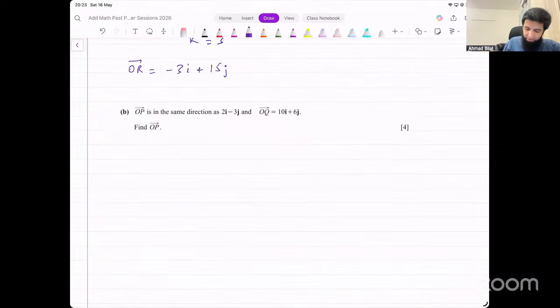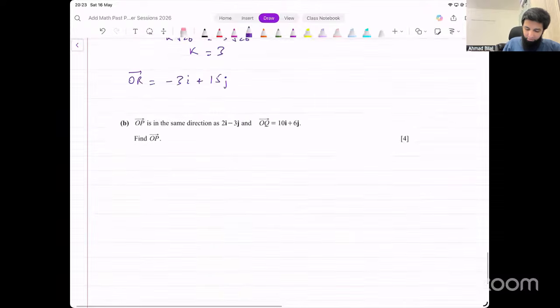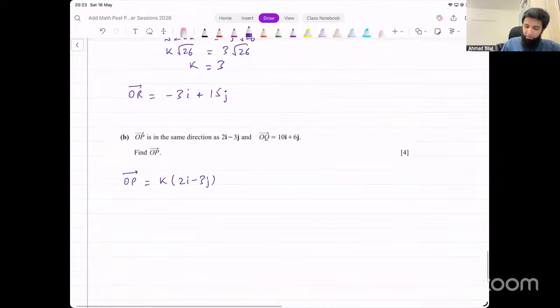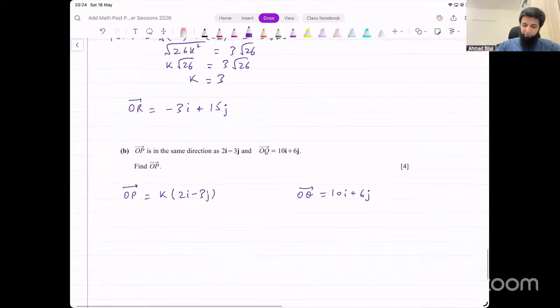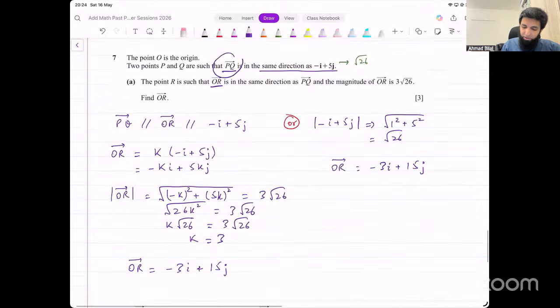So what they're saying now is OP is in the same direction as this. So we can say OP vector is equal to k times 2i minus 3j. OQ vector is given. That is 10i plus 6j. That vector is given. In the first part, we were given that PQ is parallel to this vector. PQ is parallel to this vector. That was another thing that we were given. PQ is parallel to that vector.